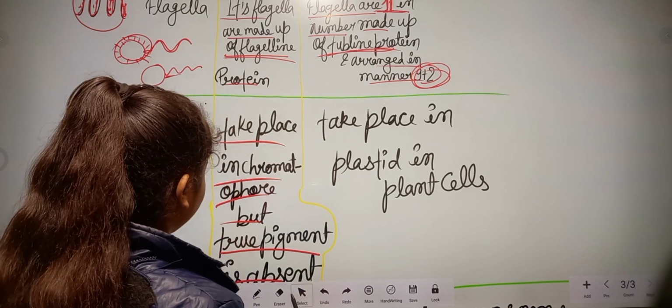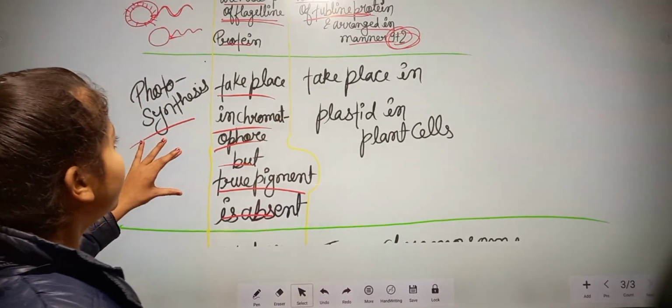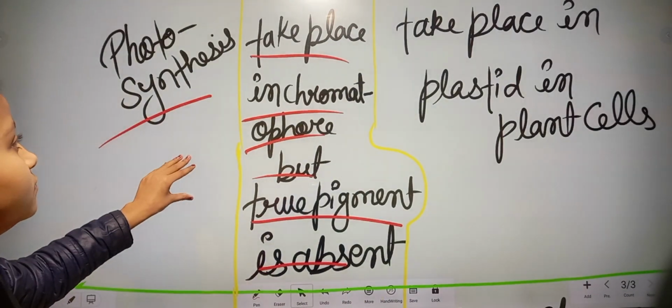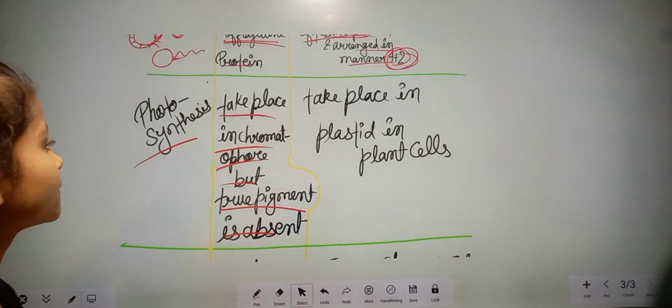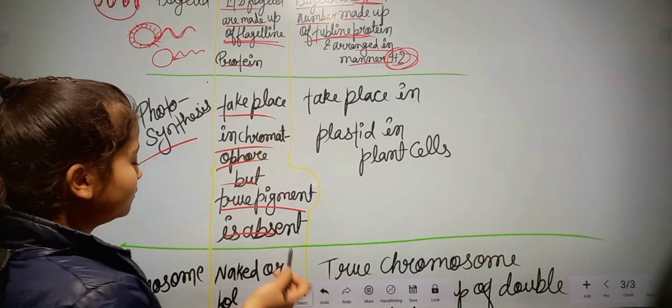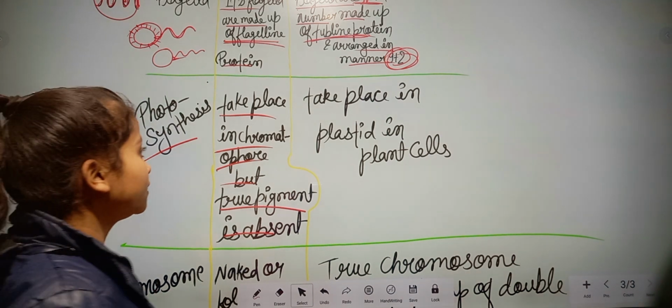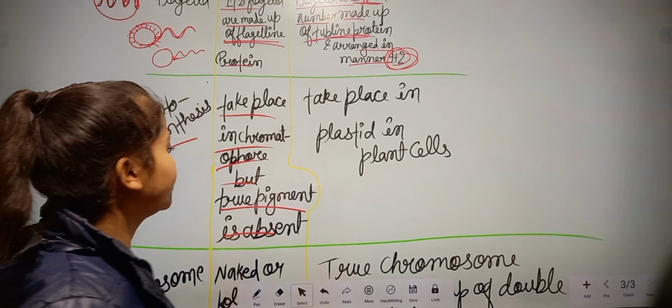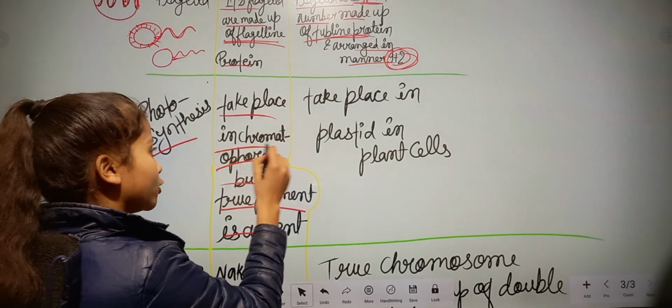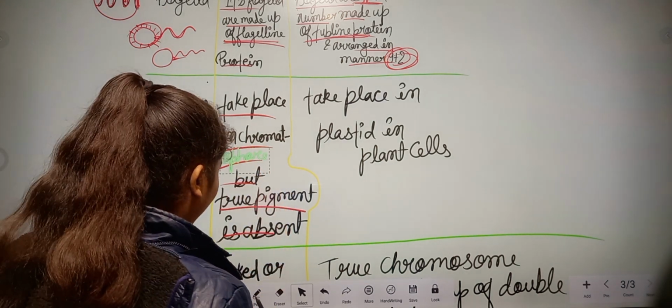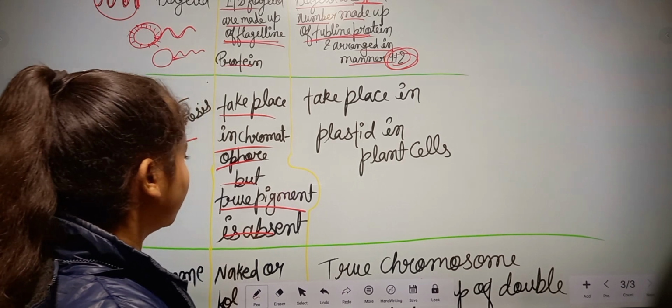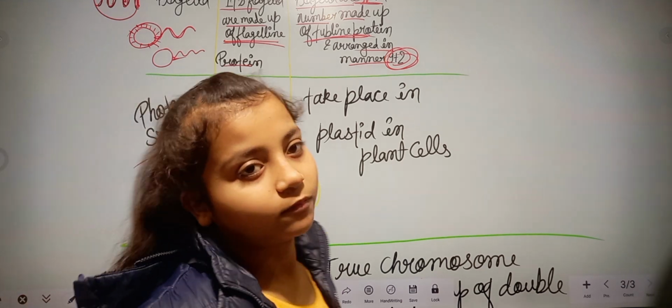We have read here that in a prokaryotic cell photosynthesis takes place, in which organ? In chromatophore. Chromatophore is an organ, but true pigment is absent.